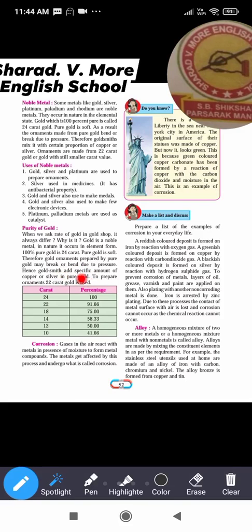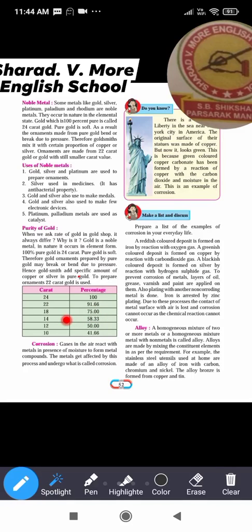Hence, goldsmiths add a specific amount of copper or silver to pure gold. To prepare ornaments, 22 carat gold is used. Now see, the carats are given and the purity is given in percentage. 24 carat gold, yes, it is 100% pure. 22 carat gold, 91.66%.